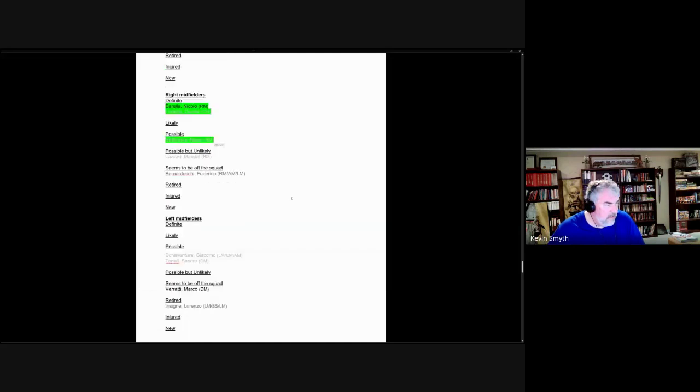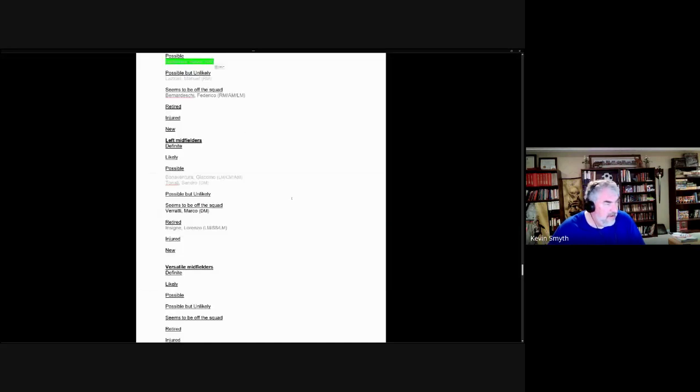That's it for right midfielders. And so we go over to the left side. And here we have only possible level candidates, Giacomo Bonaventura and Sandro Tonali, but neither of them were selected for the final squad. And that is it for that category.